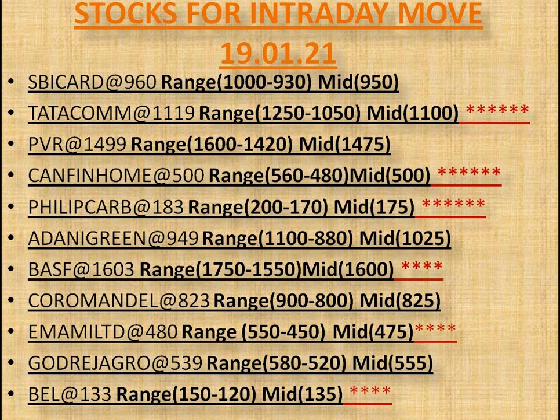BASF, LTP is 1603. Coromandel, LTP is 823. Emami Limited, LTP is 480. Godrej Agrovet, LTP is 539. And Bell, LTP is 133. You can note down every stock's range with midpoint for intraday trading.